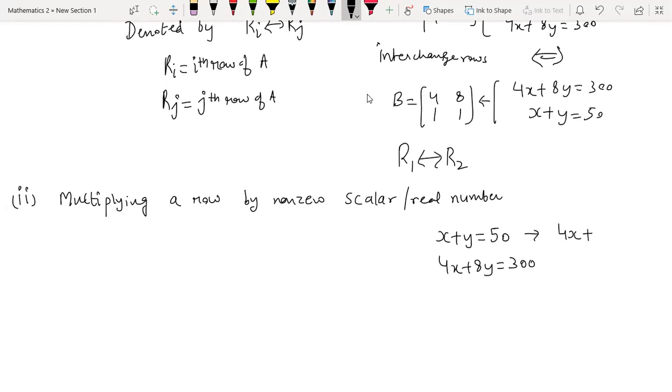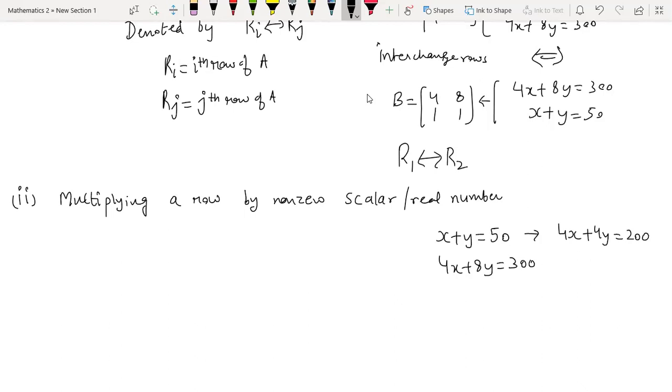So it will be 4x plus 4y is equal to 200, right? I can do that. This is something we already do frequently when we solve systems of equations: we try to make the coefficients the same and then do a subtraction, so we get the answer. It is just that now we are naming these strategically, so this operation is defined as multiplying a row by a non-zero scalar.